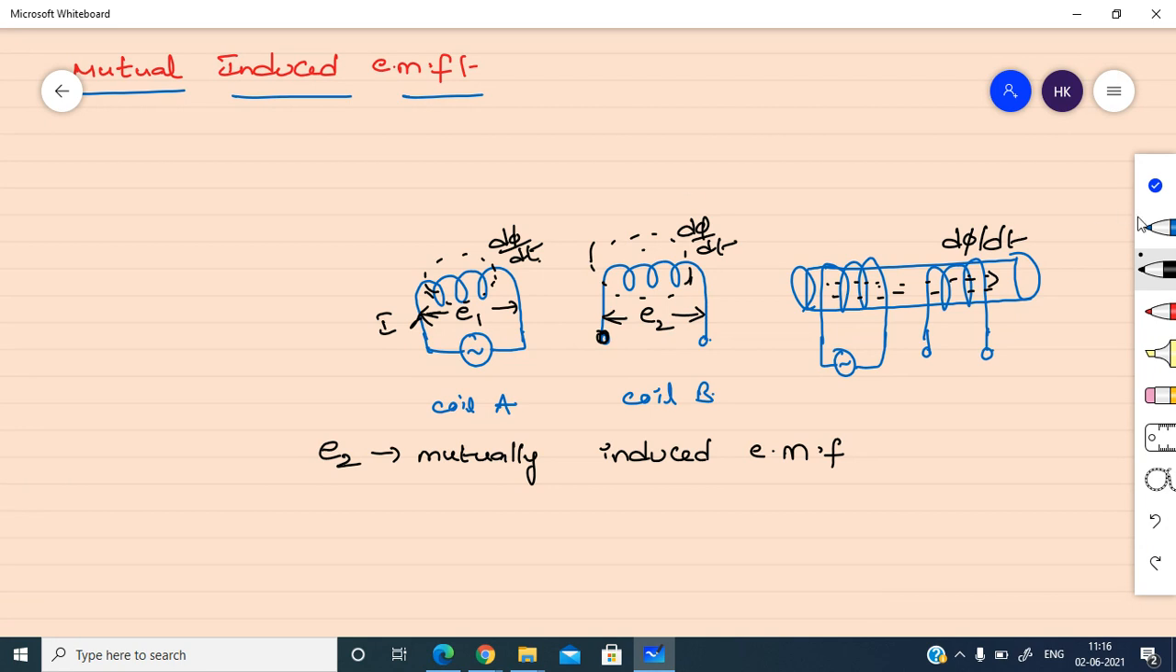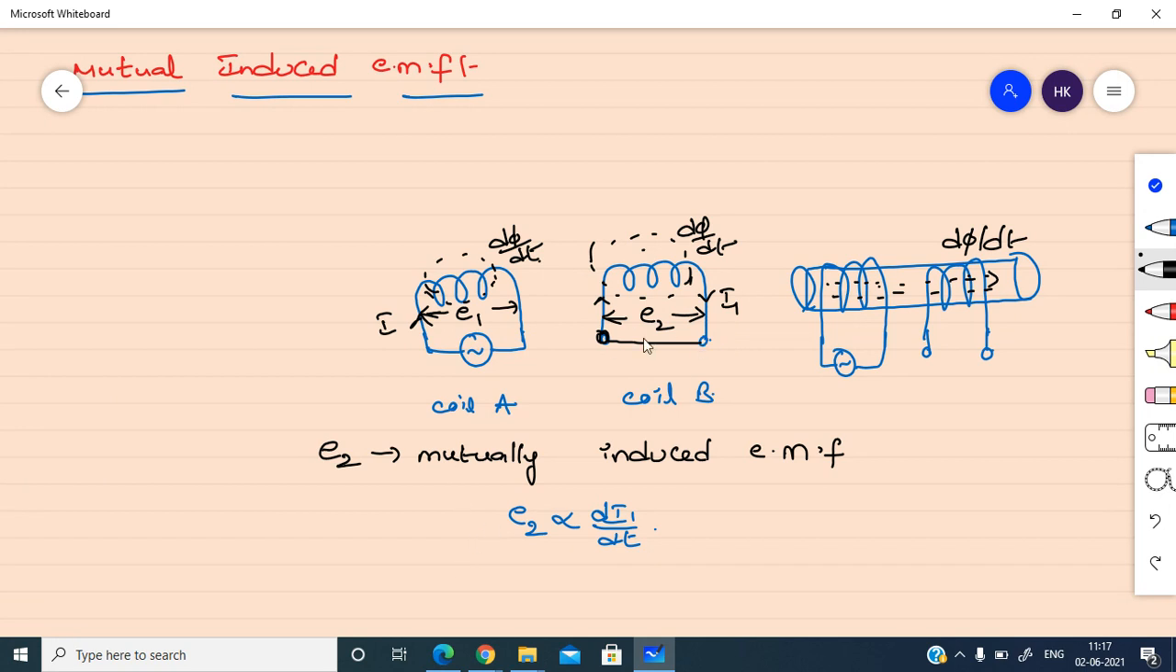Is it clear, both self-induced EMF and mutual induced EMF? Yes, ma'am. Okay. Now this E2 is directly proportional to dI1 by dt. So due to this induced EMF, current will flow through this. Assume it as I1.